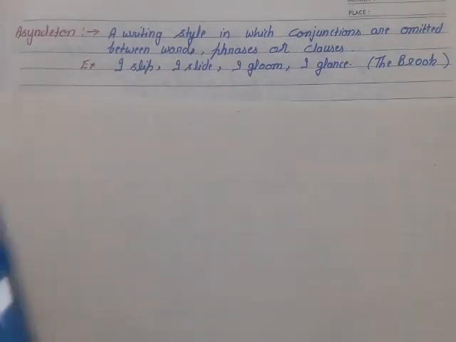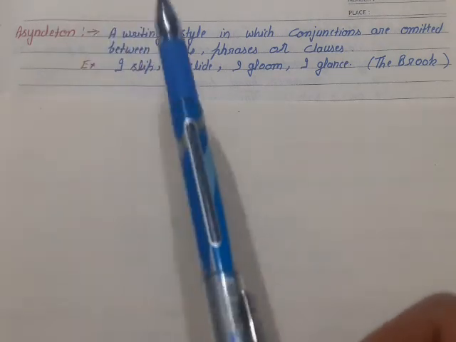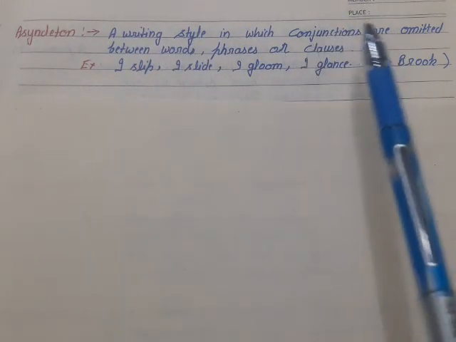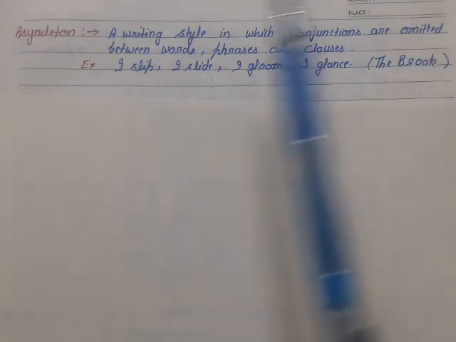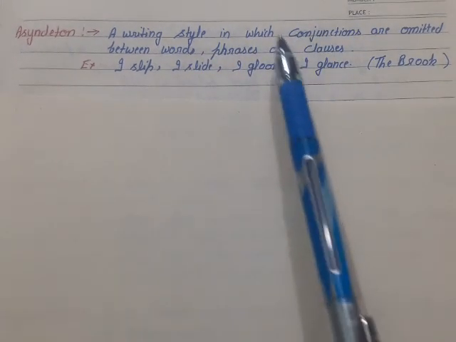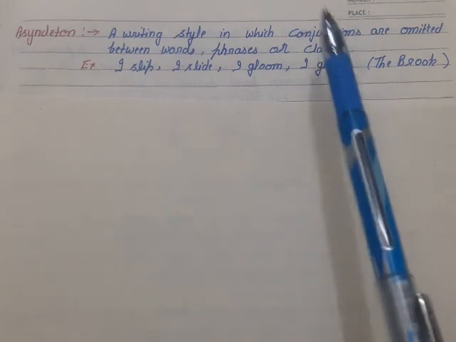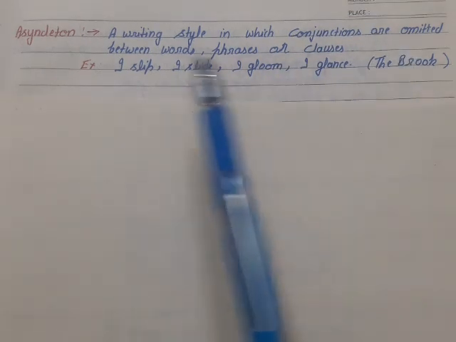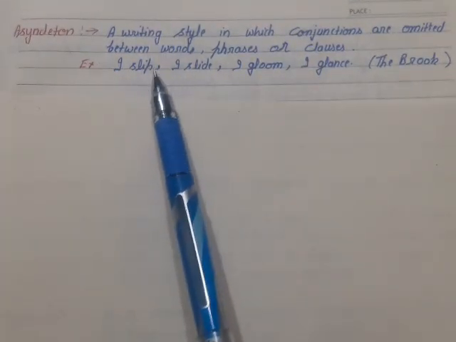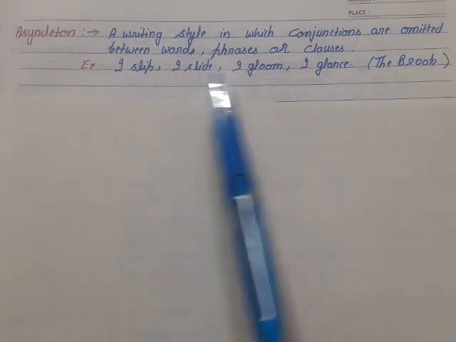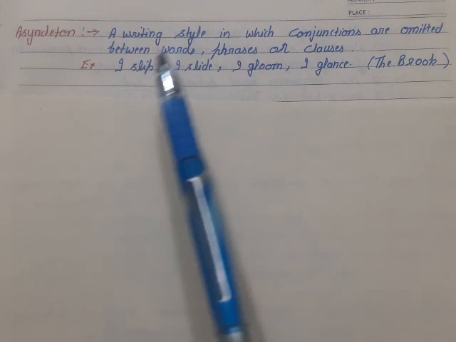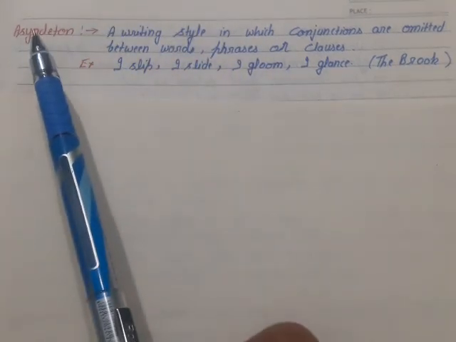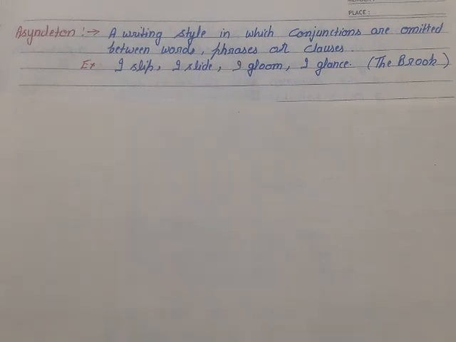Student, our next literary device is asyndeton. What is asyndeton? A writing style in which conjunctions are omitted between words, phrases or clauses. It means if a conjunction is required and it is omitted, that is asyndeton. See the example from the Brooke poem: I slid, I slipped, I slid, I gloam, I glance. Here, student, a conjunction is required between every clause, and a punctuation mark is used in the place of the conjunction. So this is the asyndeton literary device.